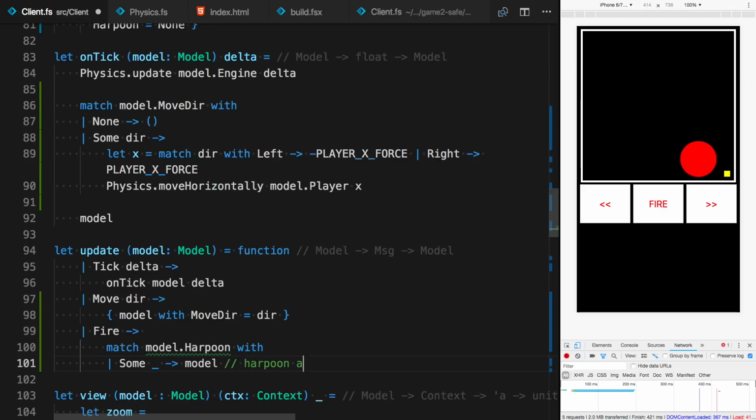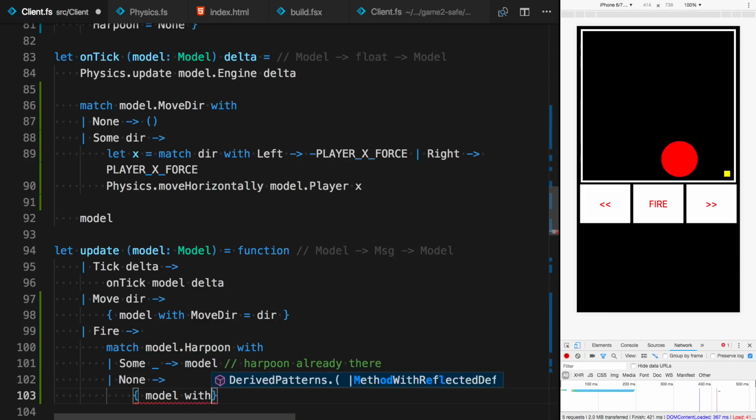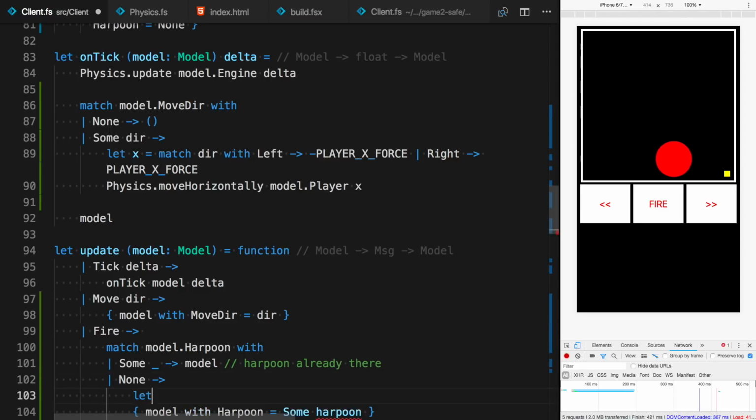Harpoon already there. So the game rules are that if you fire a harpoon, you need to either wait until you shoot a ball or wait until it reaches the end, like the ceiling. You cannot shoot two harpoons at the same time. So that's what we modeled over here. And otherwise, if we have no harpoon, we want to add one. So that will be some harpoon over here, and the harpoon will be of type section.